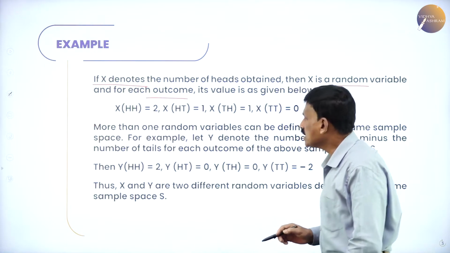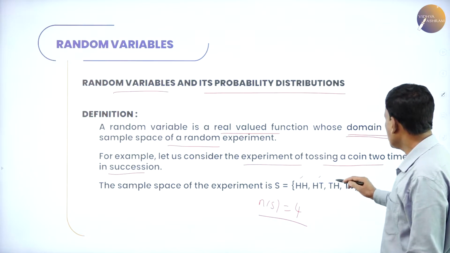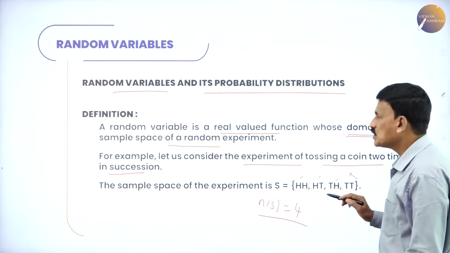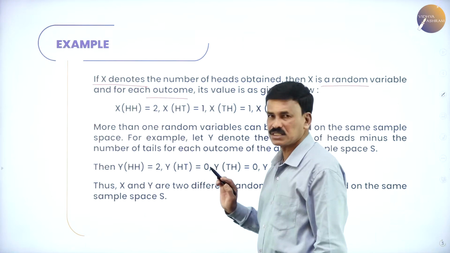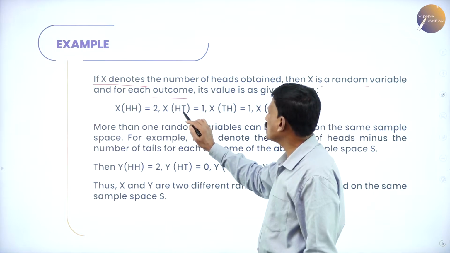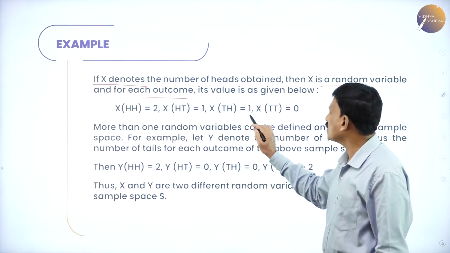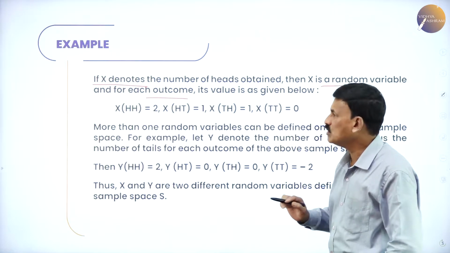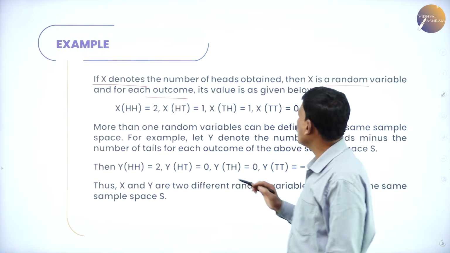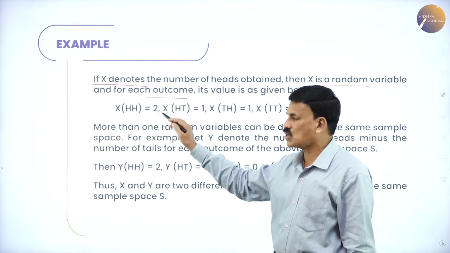X of HH: there are 2 heads. X of HT: only 1 head. X of TH: 1 head. X of TT: there is no head at all.